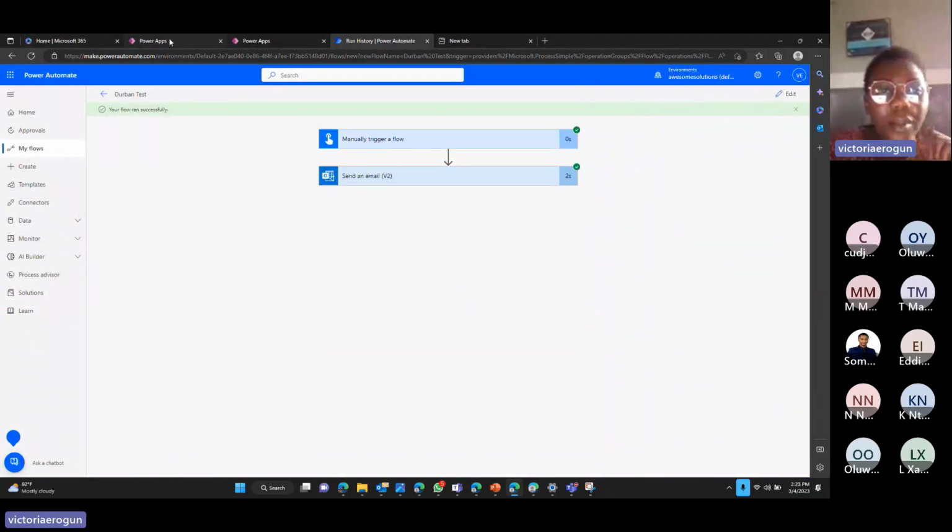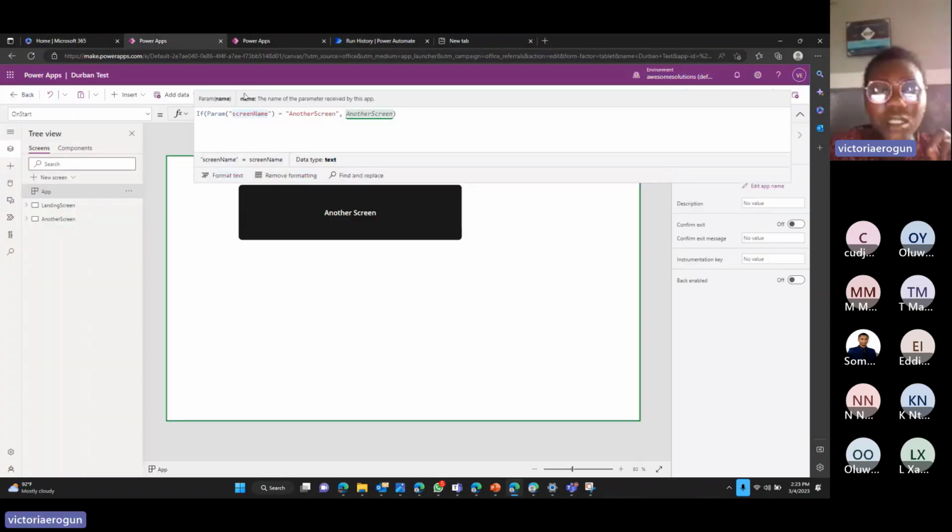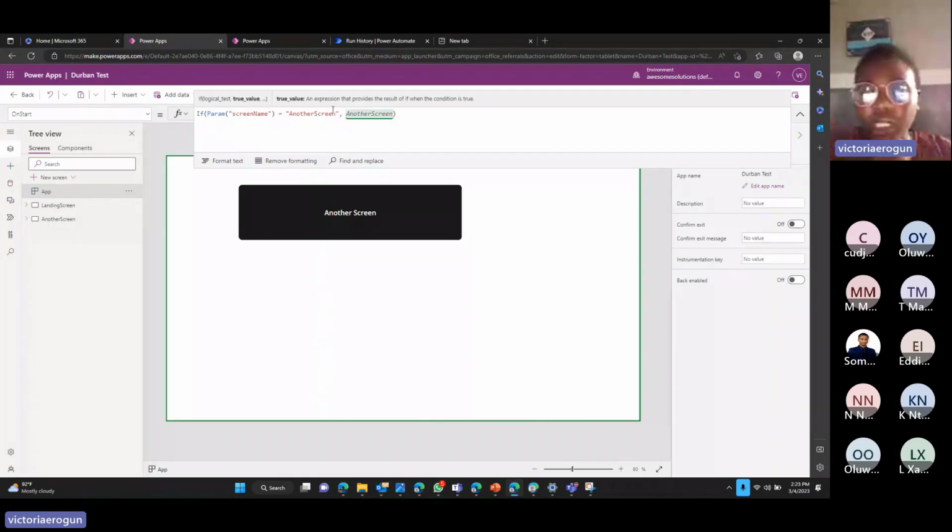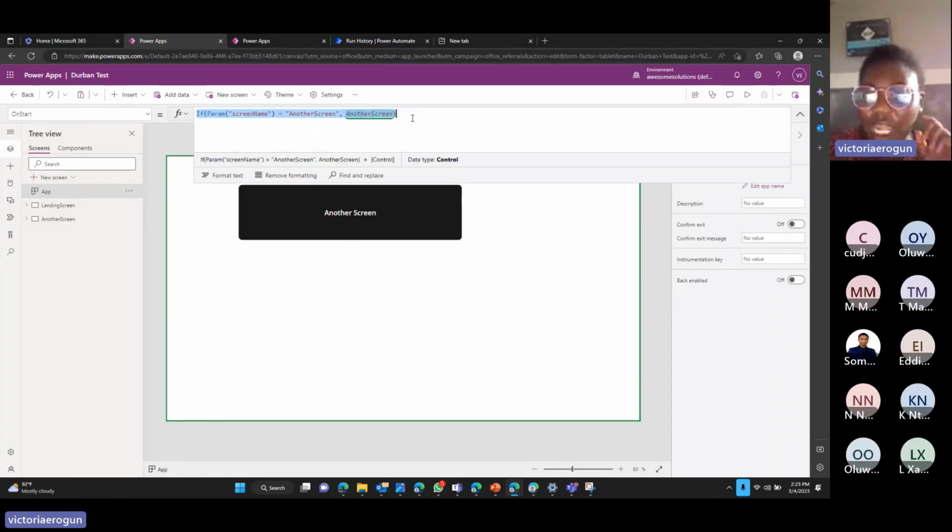All right, so I remembered something. Before now, on your start, you could pass in some parameters like navigate to a specific screen. But after so many updates, Microsoft has decided that we should limit what you put on your start to what is necessarily needed. So I'm just going to remove this code from here. I intentionally added this so that we'll be able to explain. I'm going to remove this code from here.